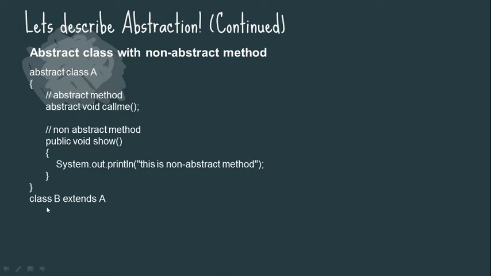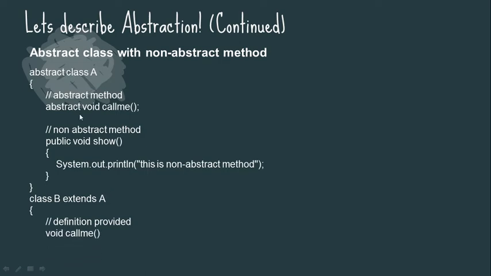Then we have to create another class to take the value of this method. So class B, and extends is the keyword, and we are calling this class A with the help of extends. Definition must be provided, because definition is not provided over here. We know that an abstract method will not have any body, so that's why we have to provide the body first.